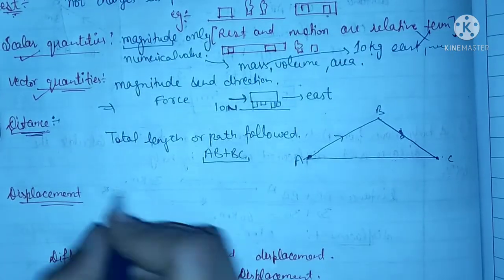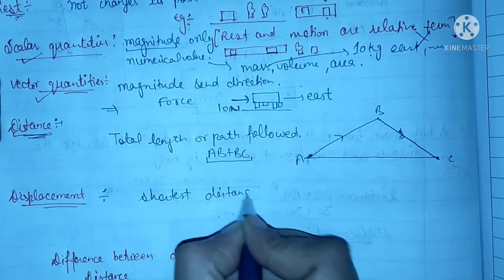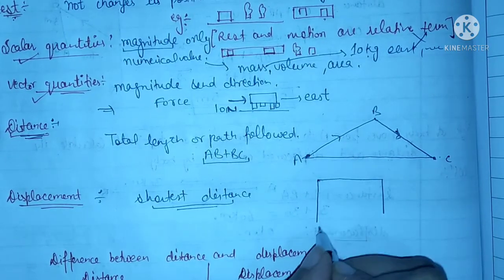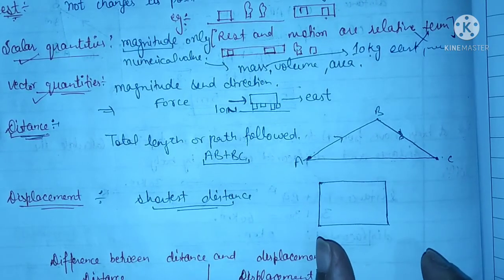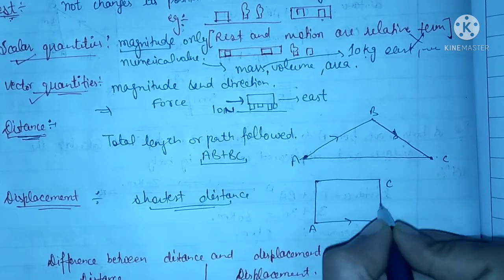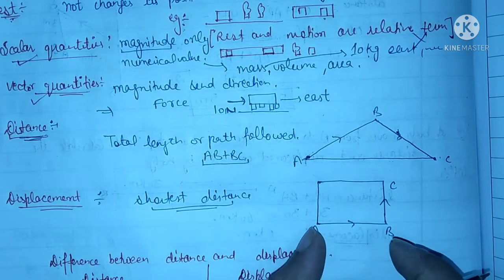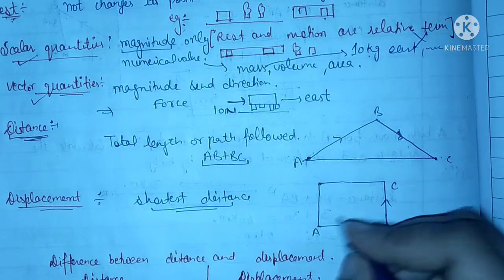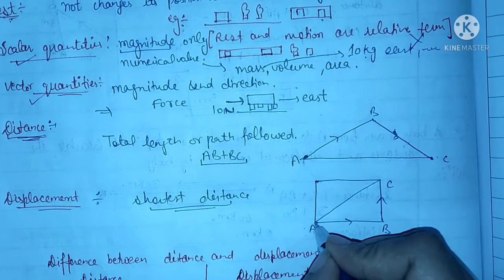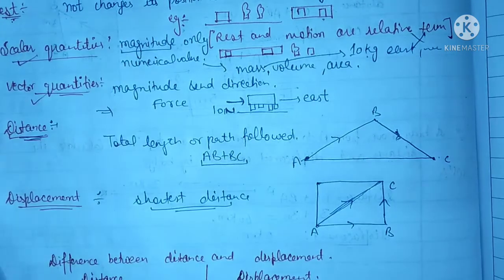Next term is displacement. Displacement is basically the shortest distance covered by some body. Let's take an example. Some man starts moving from A, reaches point B, and after B he reaches point C. Firstly he goes from A to B, then B to C, but he can also travel this distance to reach C. So this is basically the shortest path covered by him.